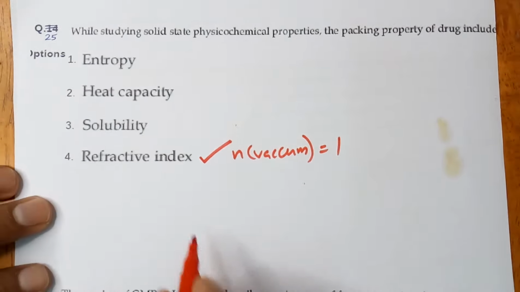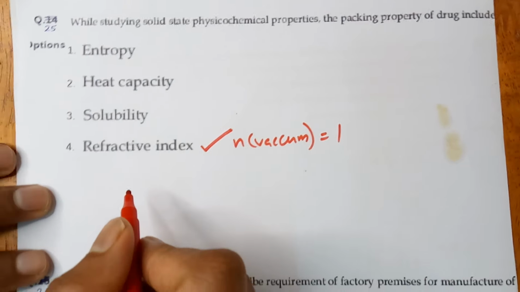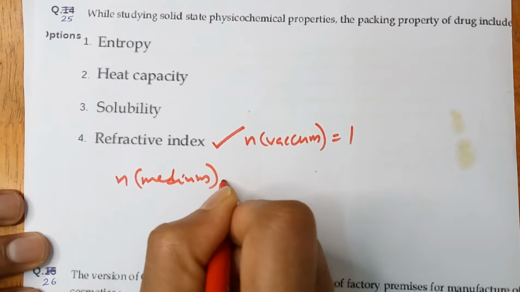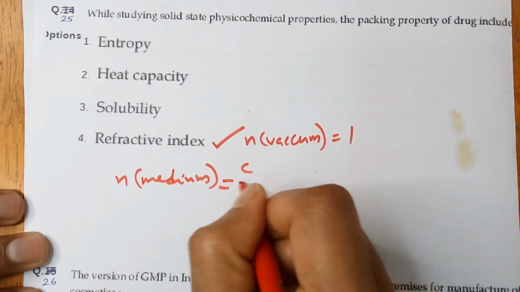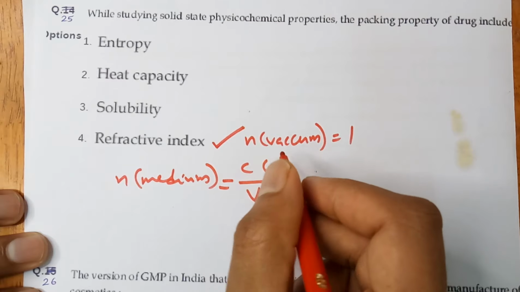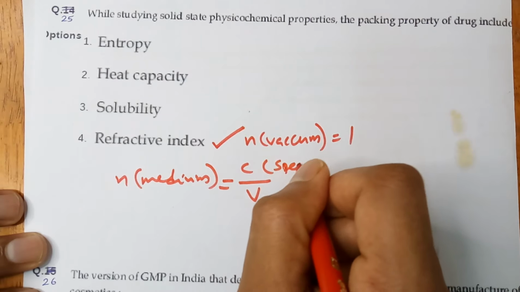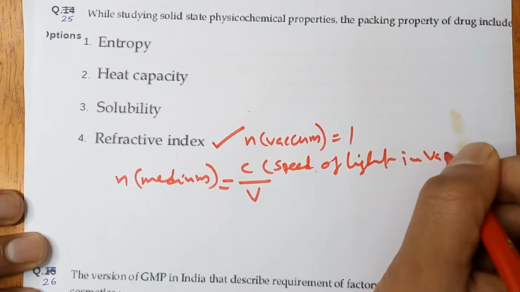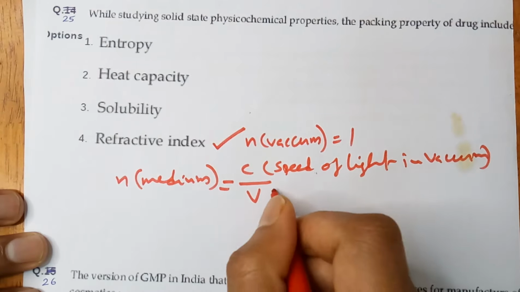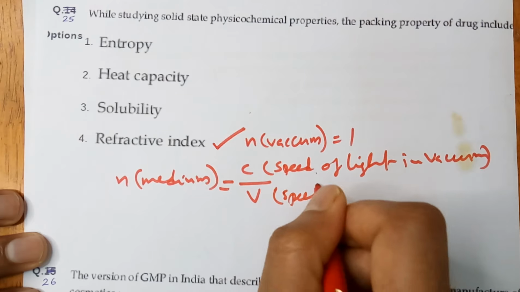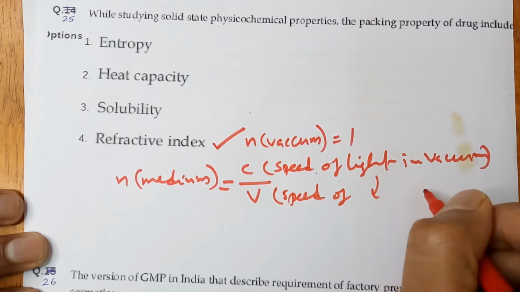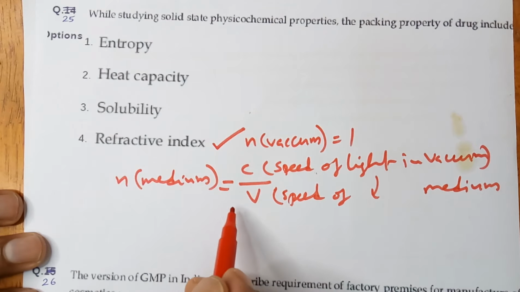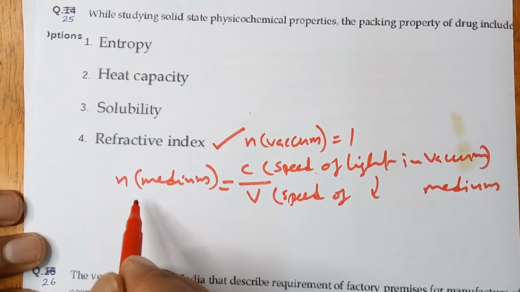For finding the refractive index of a medium, n of medium is equal to c divided by v, that is speed of light in vacuum divided by speed of light in the medium. c by v is the formula for finding refractive index.